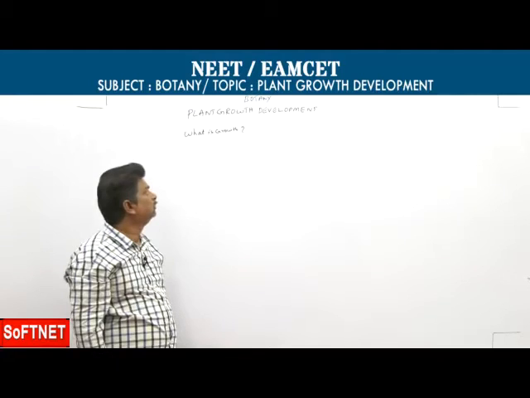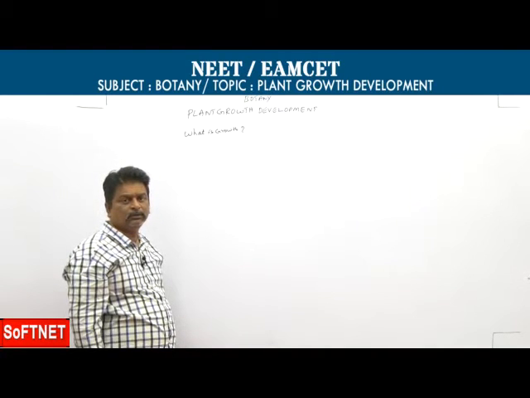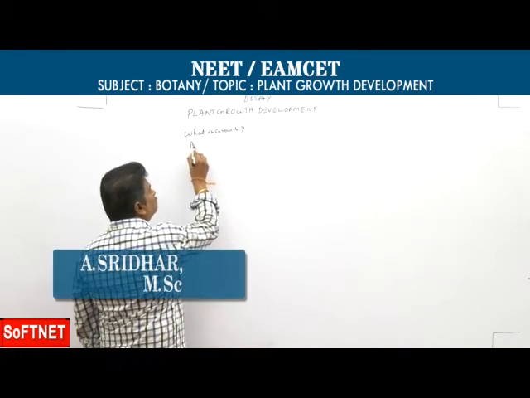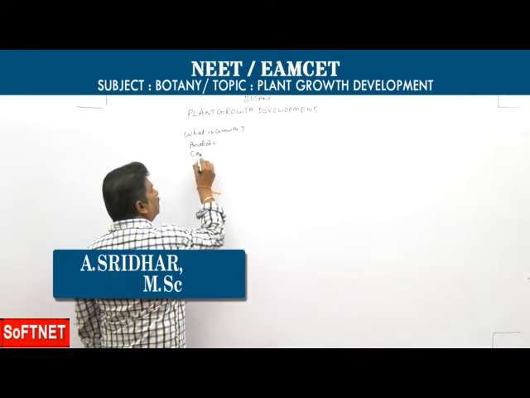called growth. Growth is accompanied by metabolic activities. It includes both anabolic and catabolic processes.